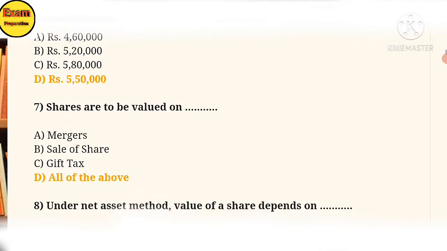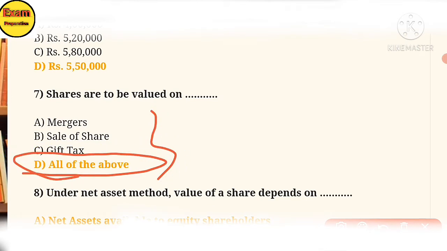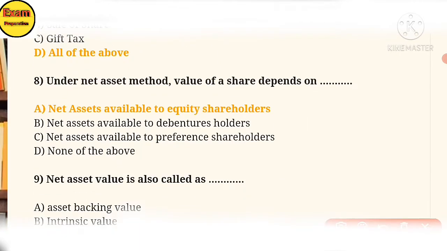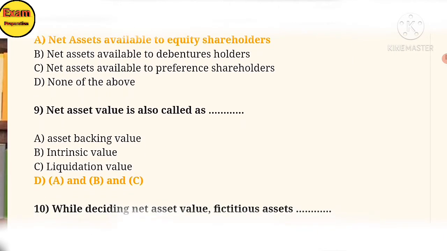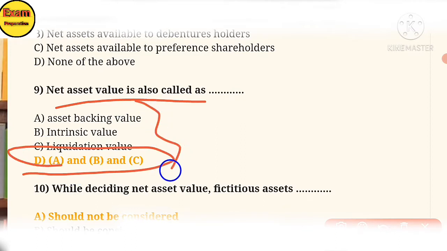Next, 7. Shares are to be valued on A, merger, B, sale of shares, C, gift tax. Answer is D, all of the above. 8. Under the net asset method, the value of the share depends on the net assets available to equity shareholders. 9. Net asset value is also called: A, asset backing value, B, intrinsic value, C, liquidation value. The answer is D, A, B and C, all of the above.